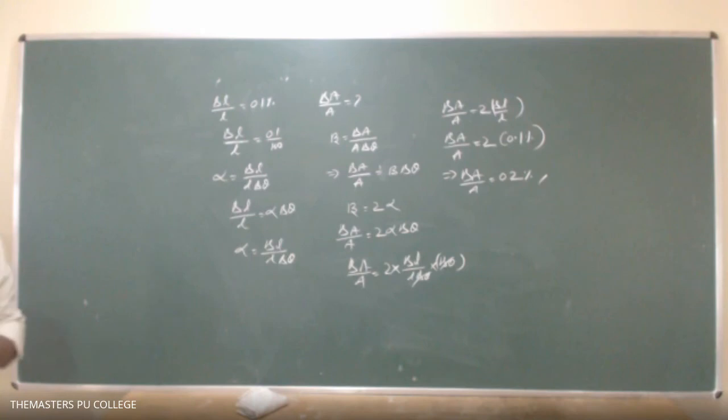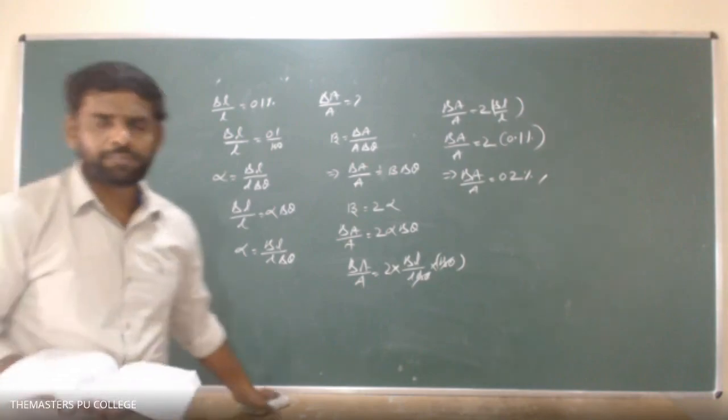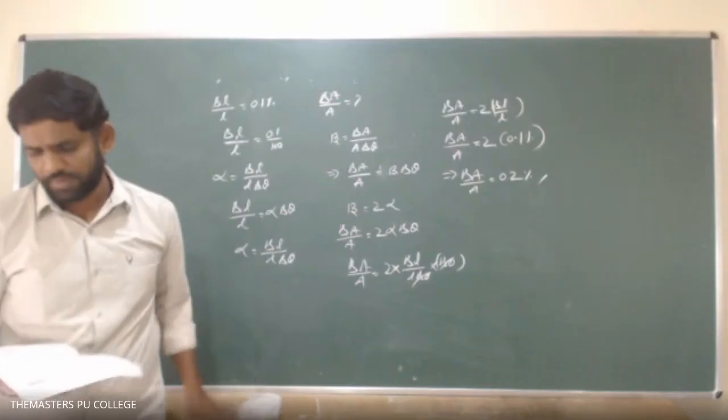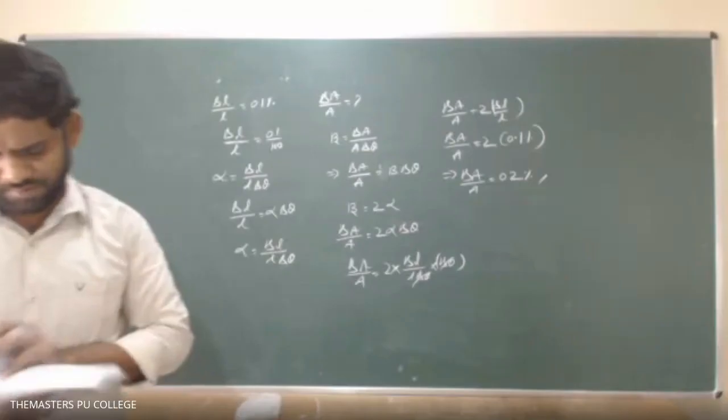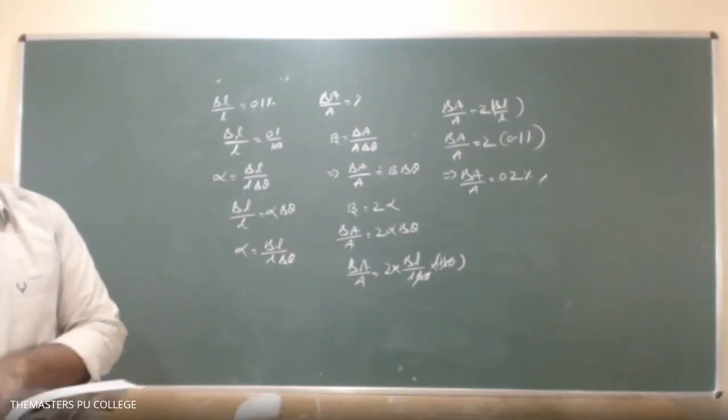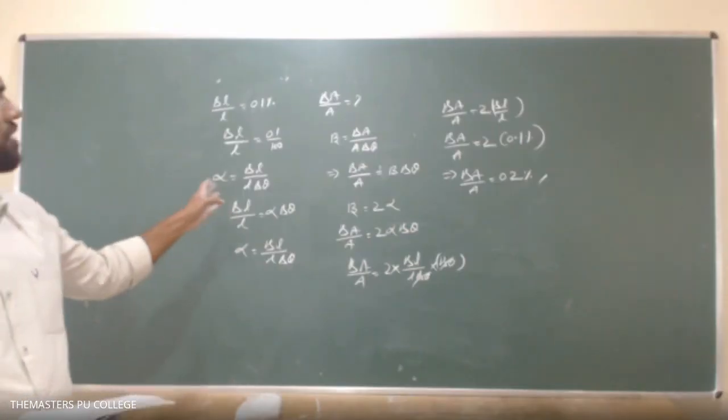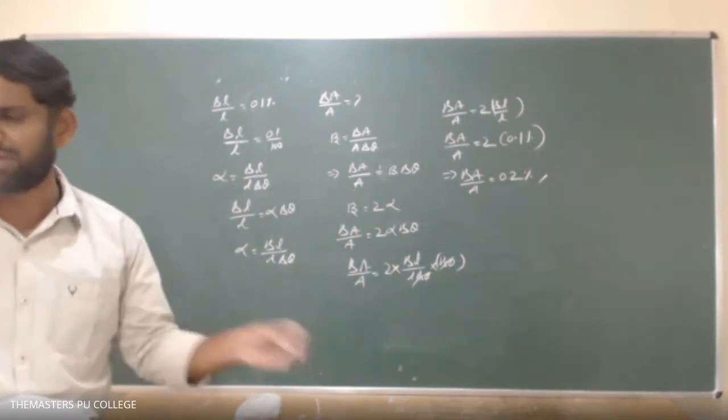So got it, students? Yes, sir. So they have given the dimensions, sir. Dimensions 2L and 3L, sir. Of course, already I told you, beta and alpha value do not depend upon the dimensions of an object.